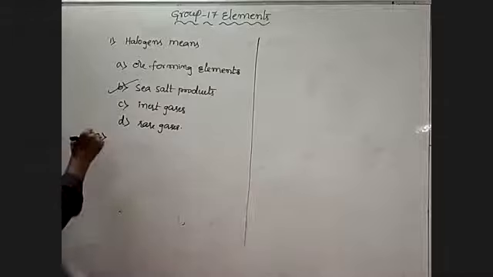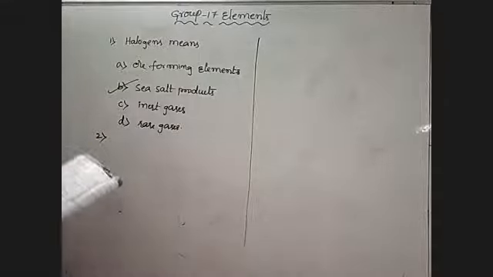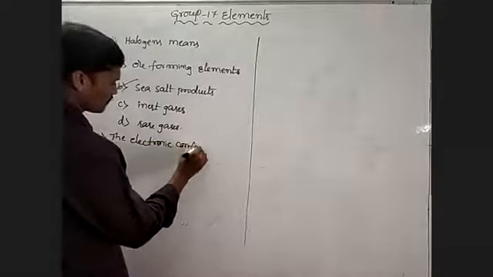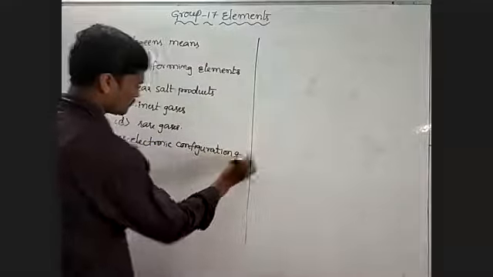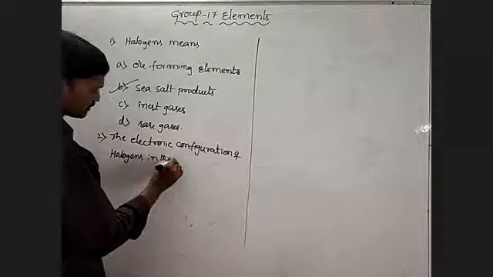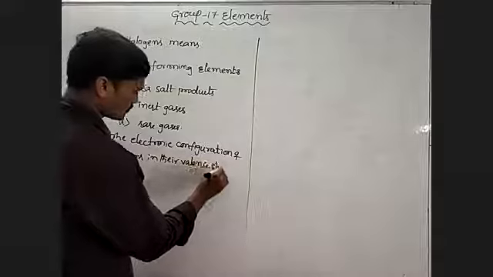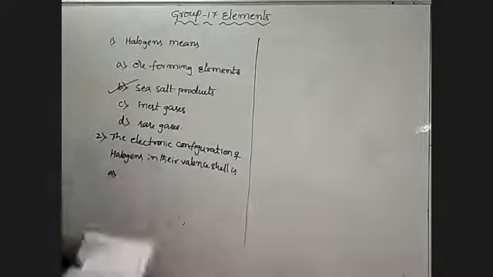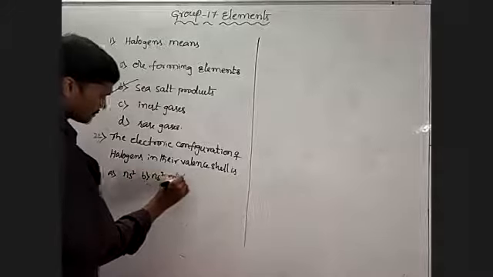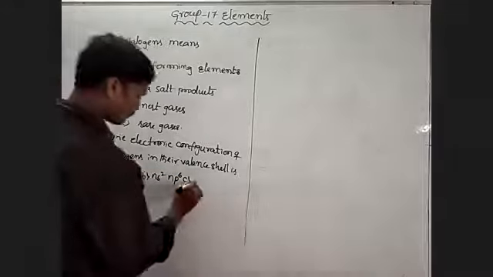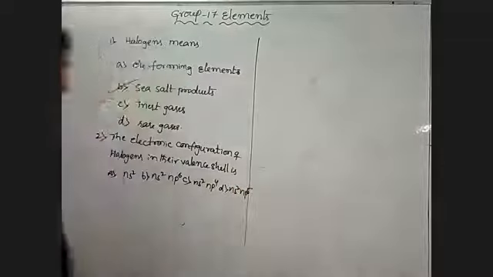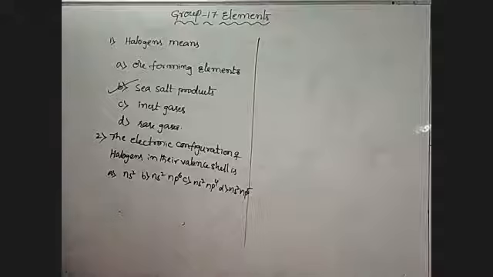Bit number 2. The electronic configuration of halogen in their valence shell is: A, NS2; B, NS2NP6; C, NS2NP4; D, NS2NP5. Okay, what is the valence electronic configuration of halogens here?